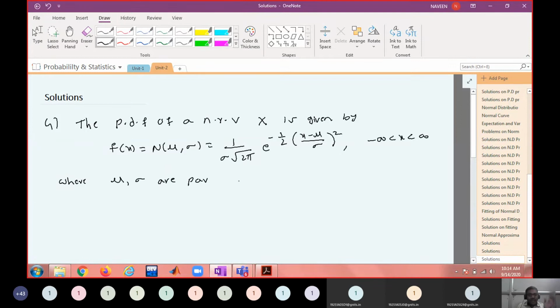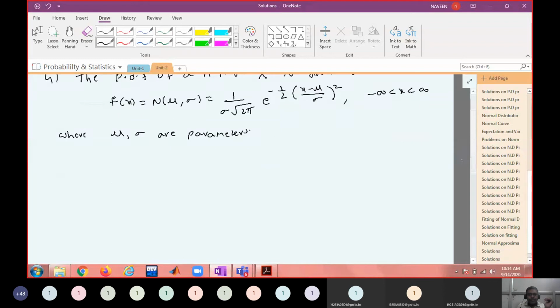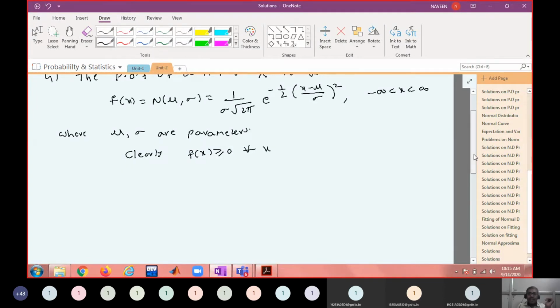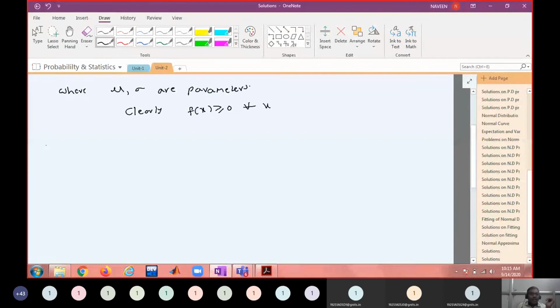At present I assume that they are only parameters. So clearly f of x is greater than or equal to 0 for all x because it is an exponential function. Now the only thing I have to see is whether the total integration is 1 or not.